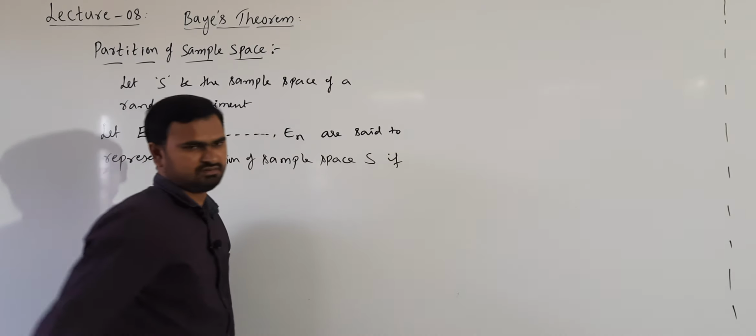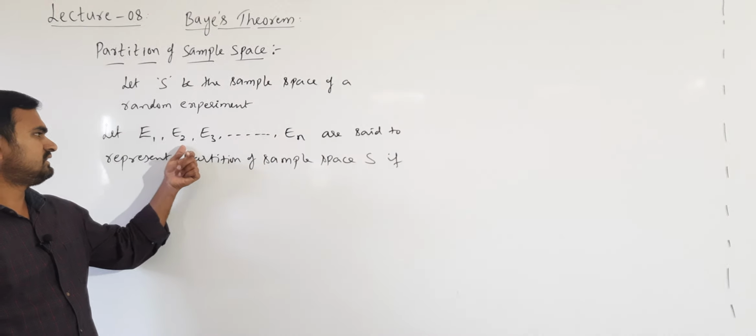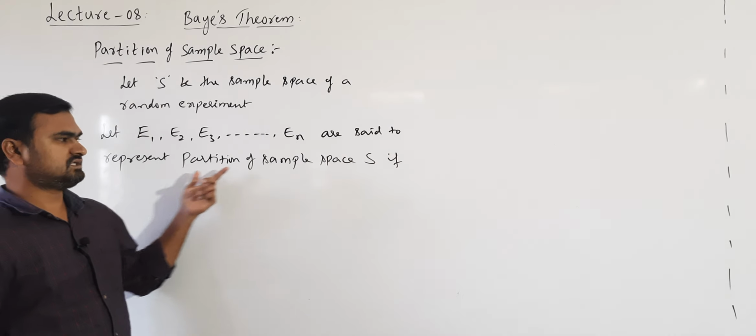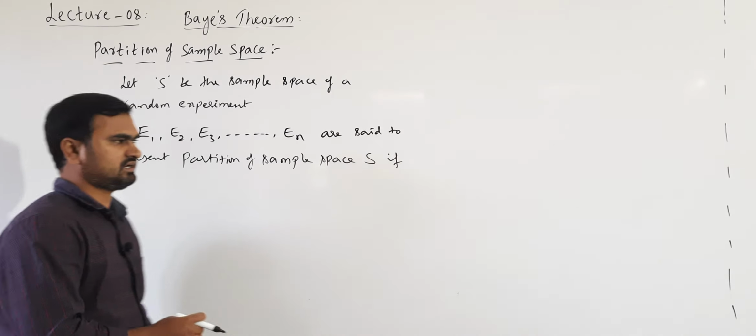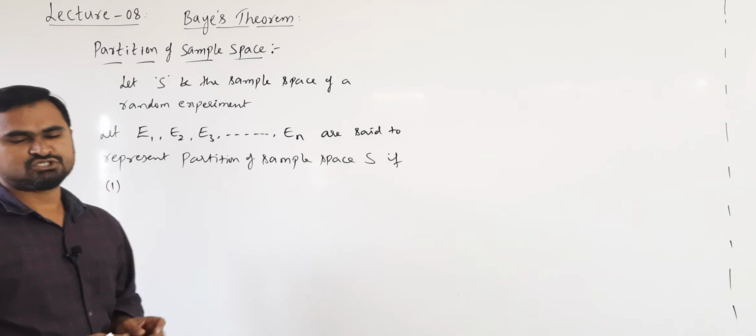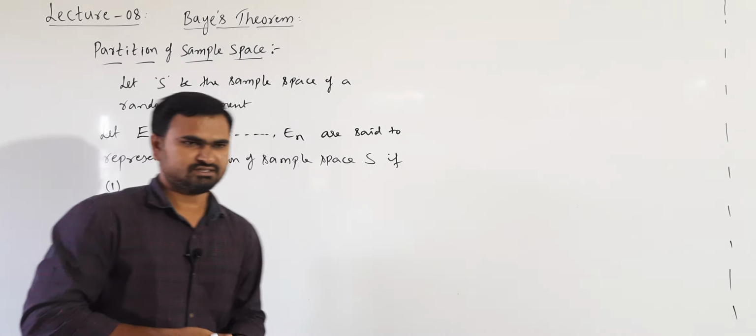These events are said to represent the partition of sample space S if the conditions are satisfied. First condition, they should be pairwise disjoint.